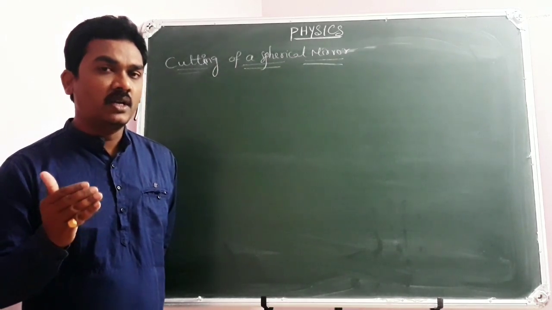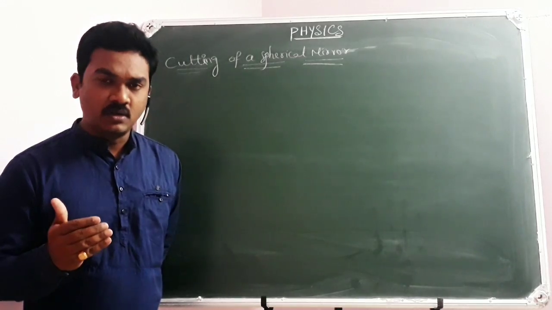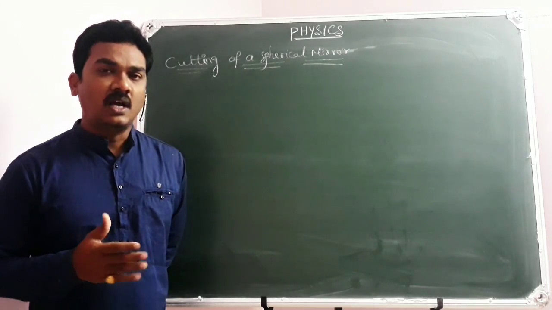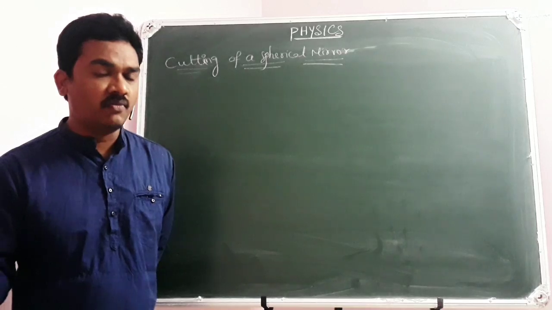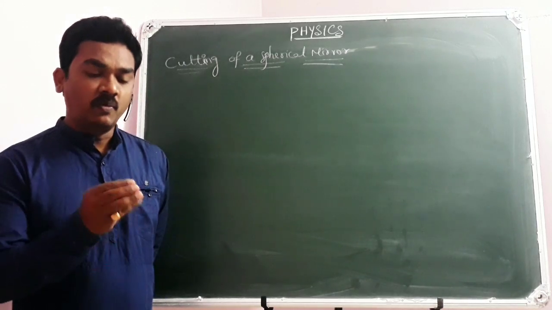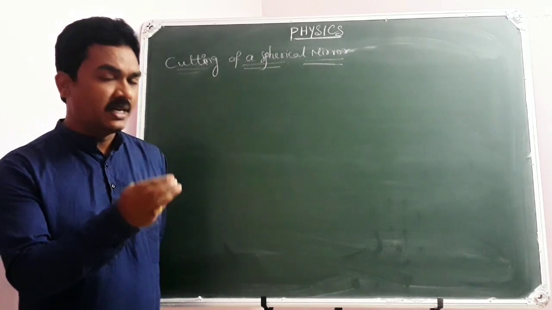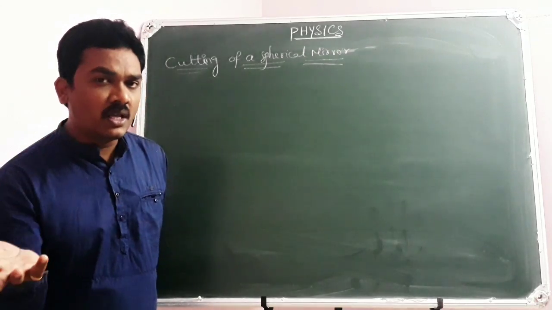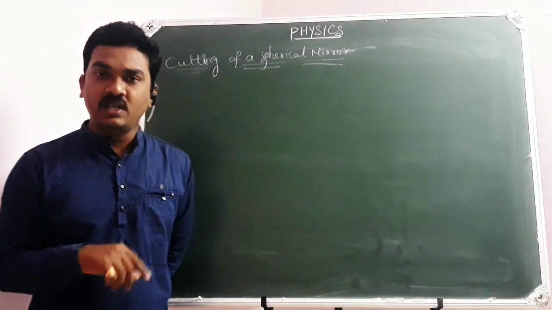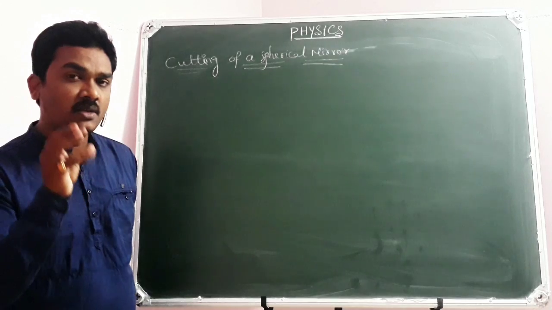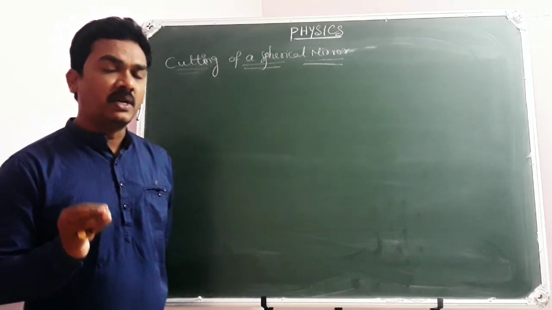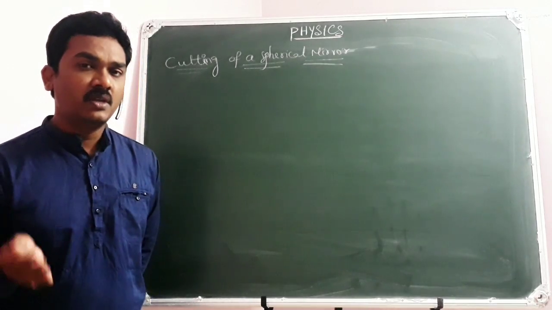That's the reason why I have told you very clearly, the focal length of a spherical mirror does not depend on the object distance, does not depend on the image distance, as it is 1 by v plus 1 by u is equal to 1 by f. Don't think that f depends on u and v, which is a misconception. When you have placed an object in front of the mirror at a distance u, as per its focal length, its image position will be decided. But f does not depend on u and v. f depends only on r, the radius of curvature of the spherical mirror. That's the reason why the focal length of a spherical mirror is independent of the medium in which it is placed.